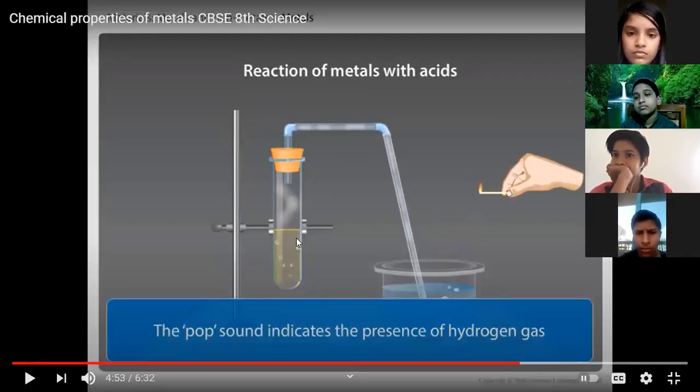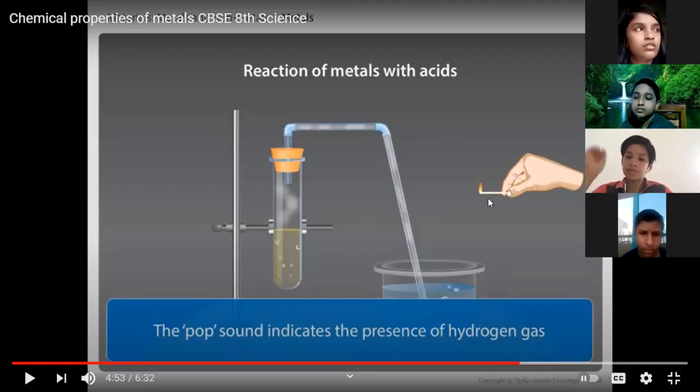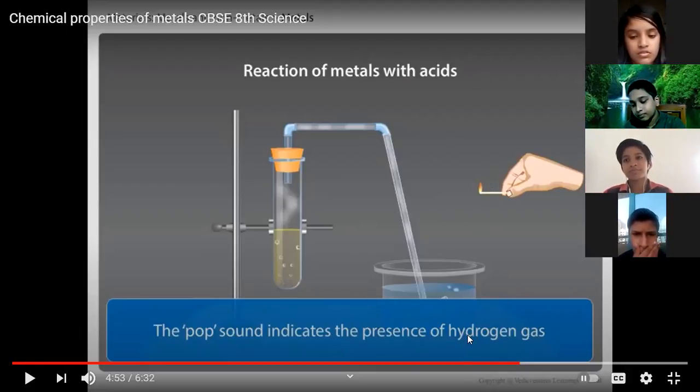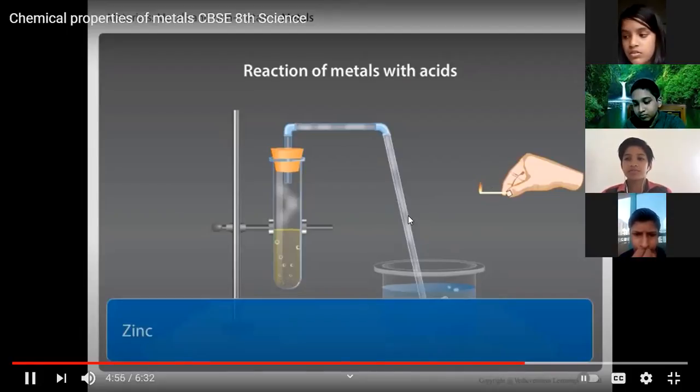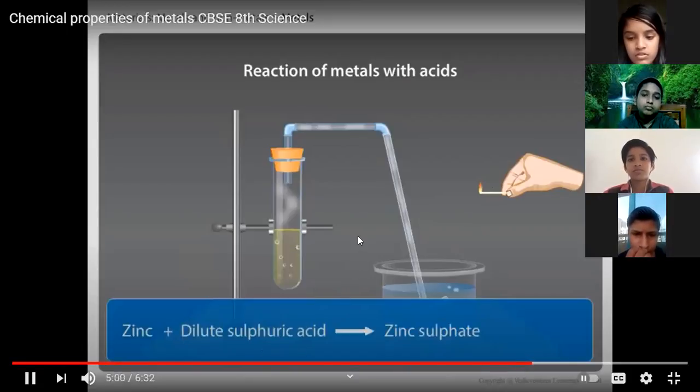So when sulfuric acid reacts with a metal, what will form? Hydrogen gas. The pop sound indicates the presence of hydrogen gas. Here, zinc metal reacts with dilute sulfuric acid to form zinc sulfate and hydrogen gas.